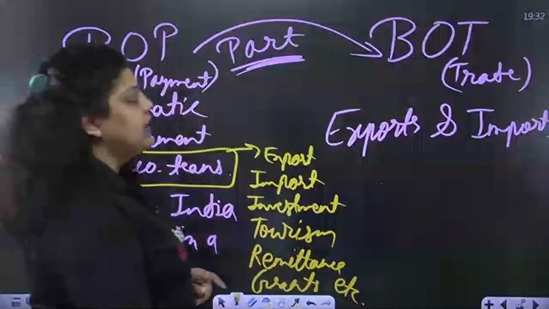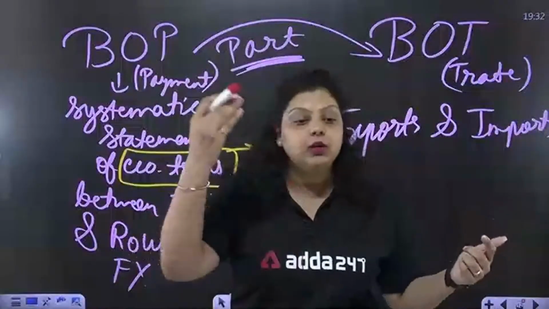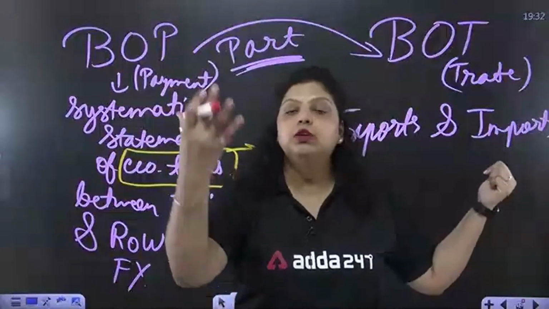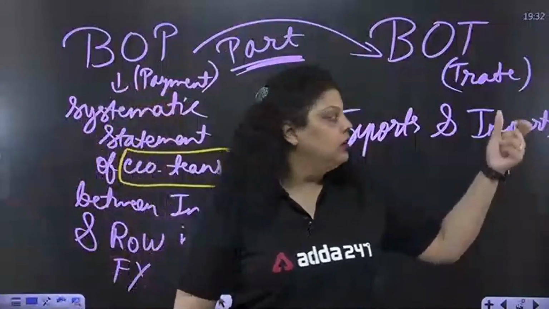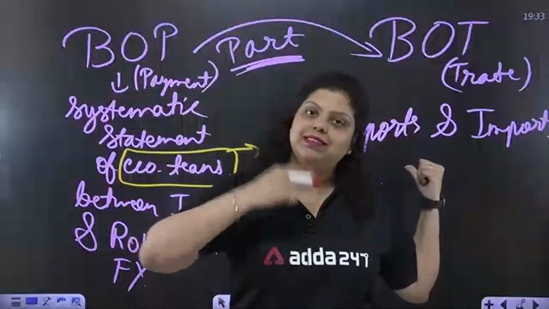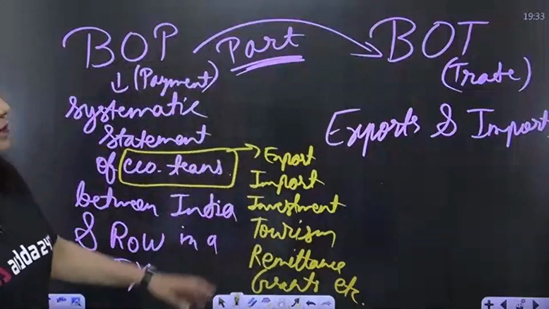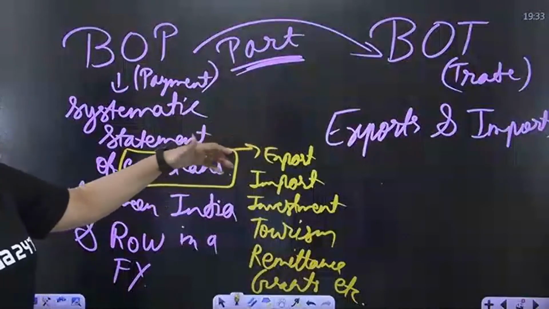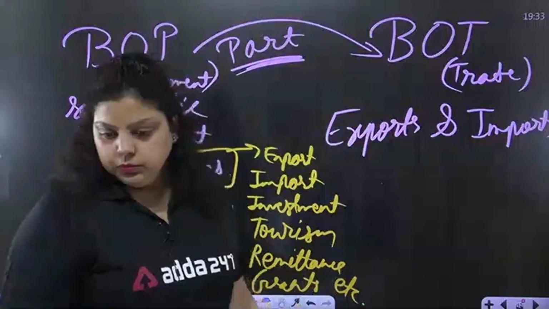Difference between export and import: exports means selling goods abroad. When we are selling goods from India to abroad, that will be an export. And import means purchasing goods from abroad. When we are purchasing goods from abroad, like the USA, China, etc., that will be an import. Import means we are purchasing from abroad; export means we are selling to abroad. So let me know, is the difference between balance of payment and balance of trade clear to all of you, and also the difference between export and import? Yes or no? Let me know.